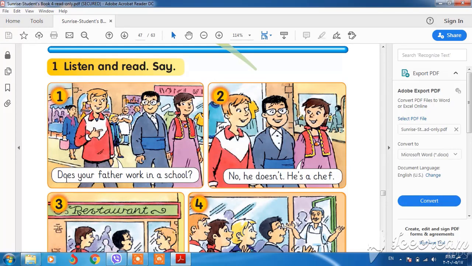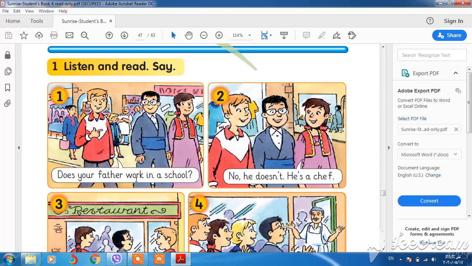We use does with one name and with he, she, it. For a question we put does at the beginning, and for negative we put doesn't between the subject and the verb.